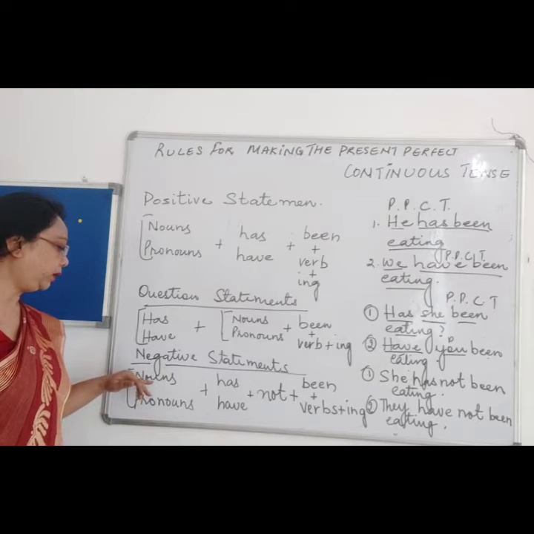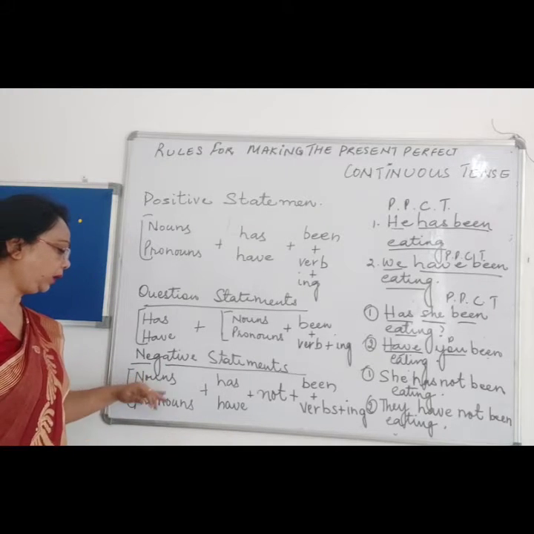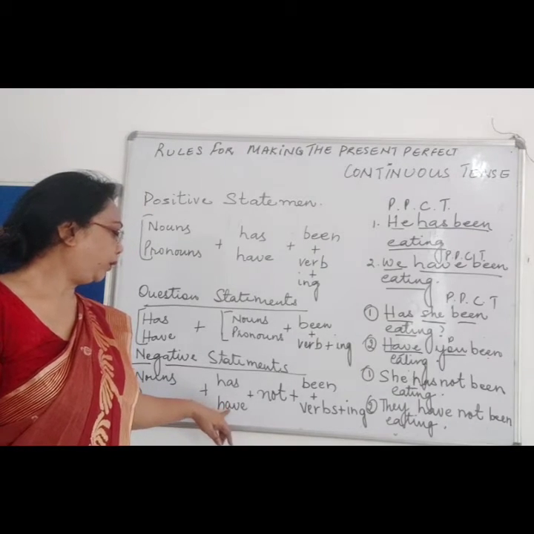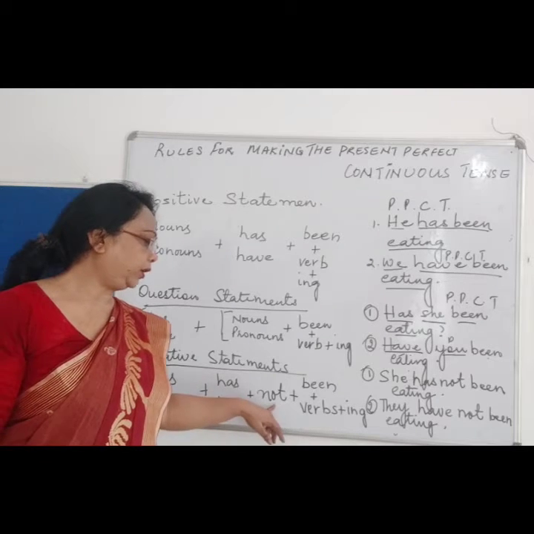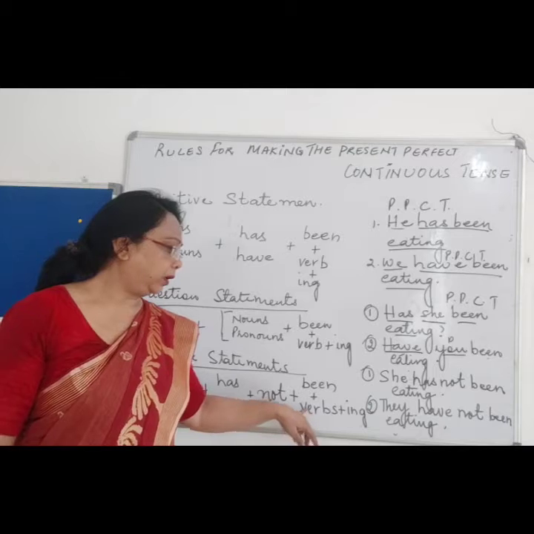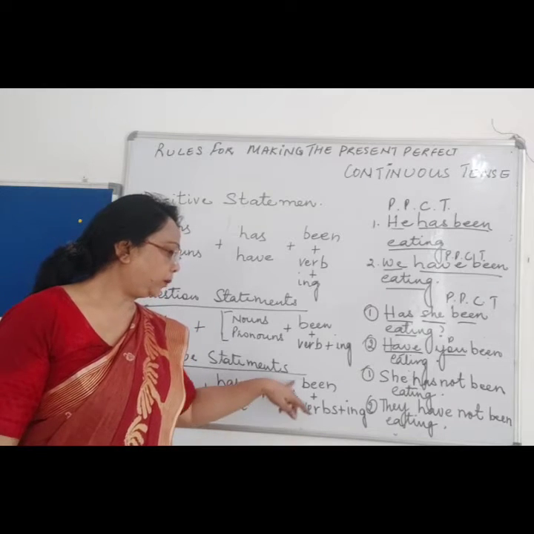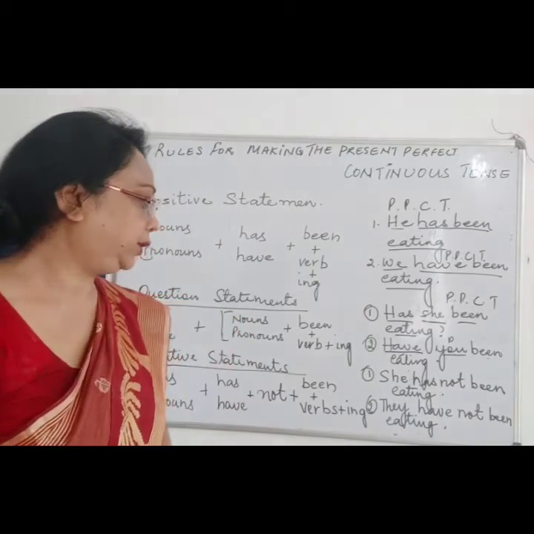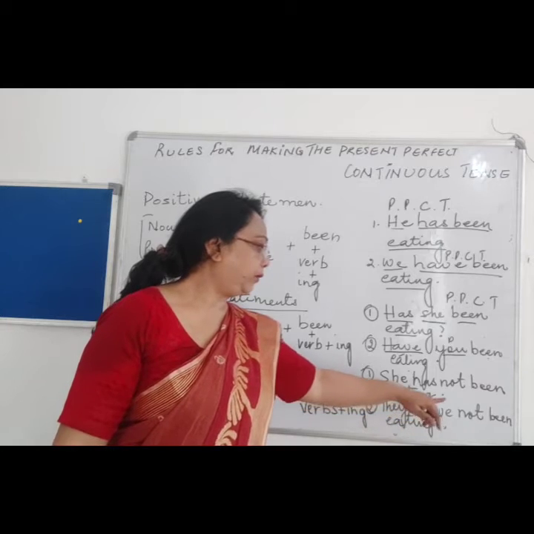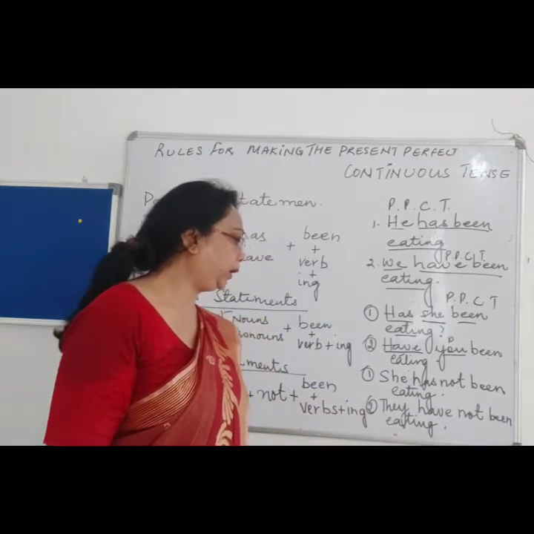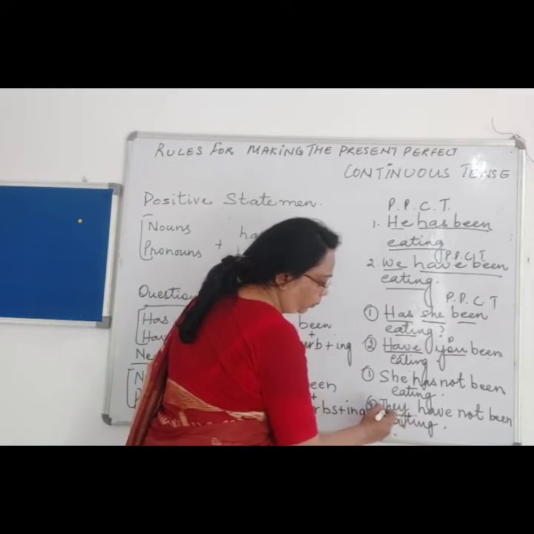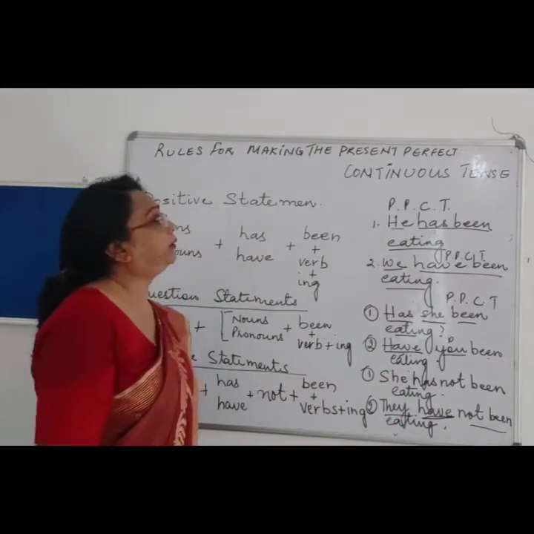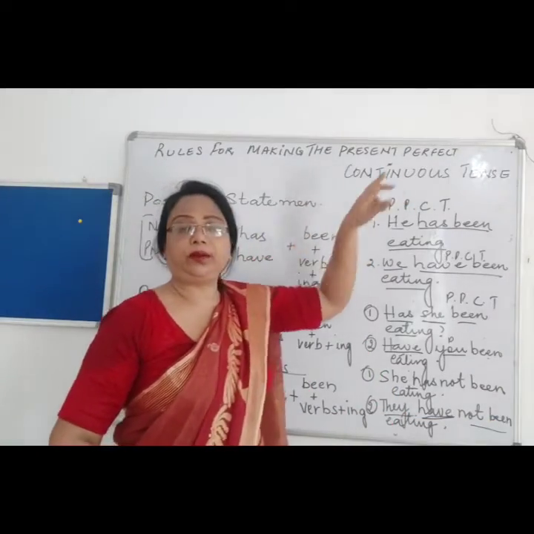Now over here, if the noun and the pronoun are in the plural form, then we add have plus not, then have been, and then we add the verb. To the verb we will be adding ing. Let's see an example. They have not been eating. Now they is what? Plural. So we have added have, and not been eating indicates that it is a present perfect continuous tense.